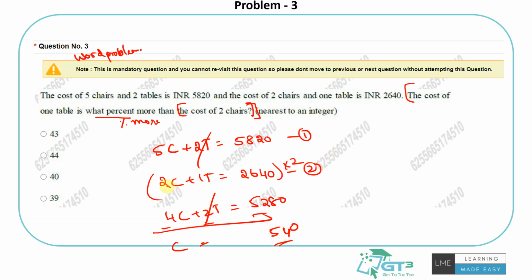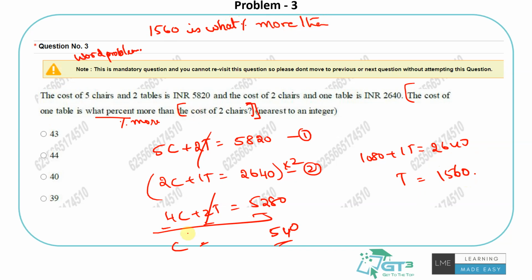So what will be the cost of the table? So 2 chairs is 1080 plus 1 table is equal to 2640. So the table will be 1560, right? So that's the cost of 1 table. Now the cost of 1 table, basically 1560, is what percent more than the cost of 2 chairs. 1 chair is 540, so the cost of 2 chairs is 1080. This is what the question is ultimately translated to: 1560 is what percent more than 1080.